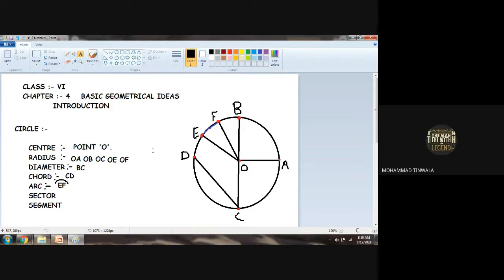Very good. Now, what do you mean by sector?